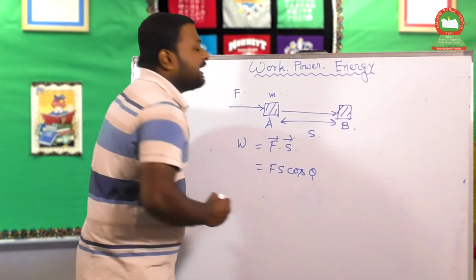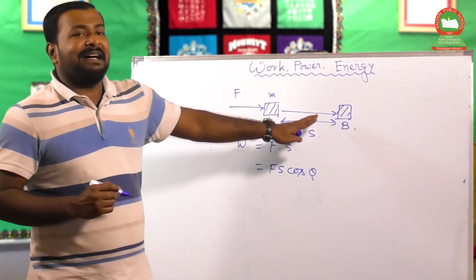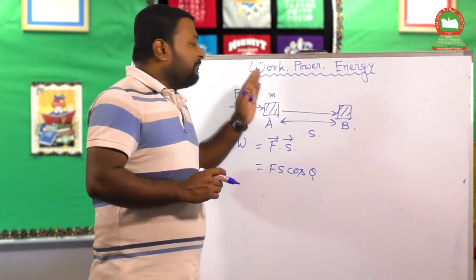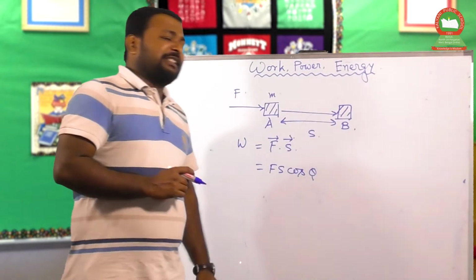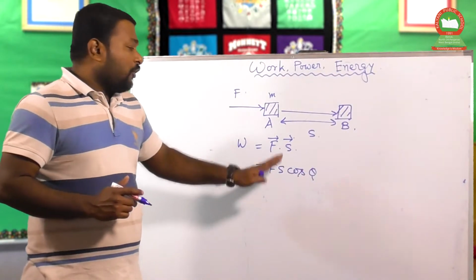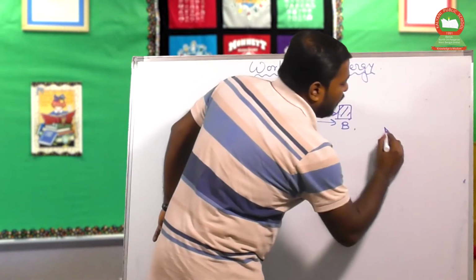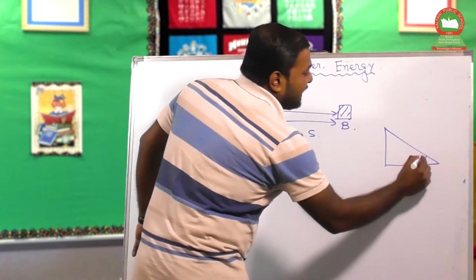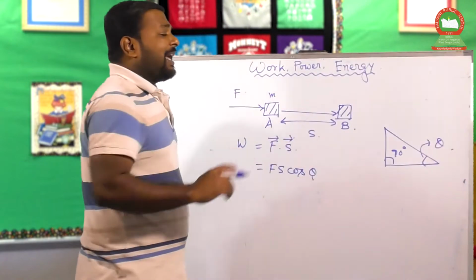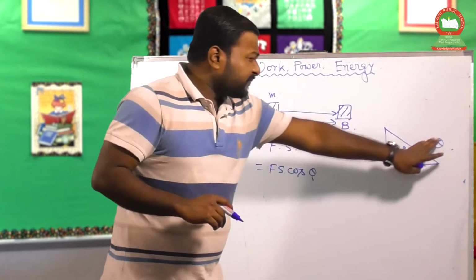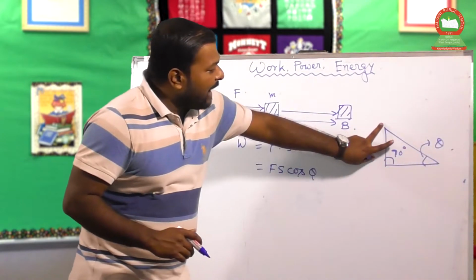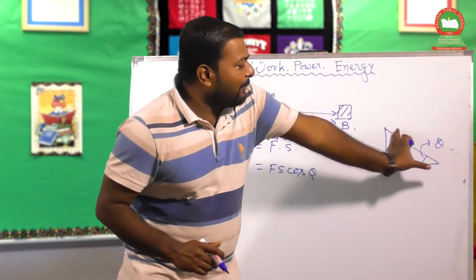What is theta? Theta is the angle between the force and the displacement. So there is a particular angle made by the force and the displacement. So W is nothing but Fs cos theta. If you draw a right angle triangle, and suppose this is your theta, and it is a 90-degree triangle, then with respect to that theta, this is your height, this is your base and this is your hypotenuse.